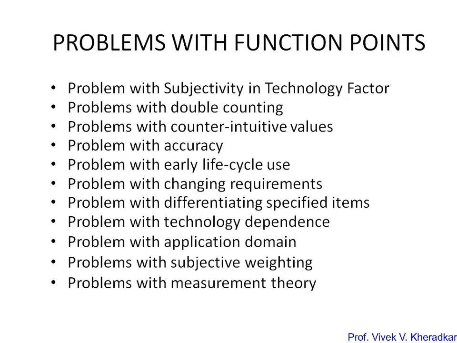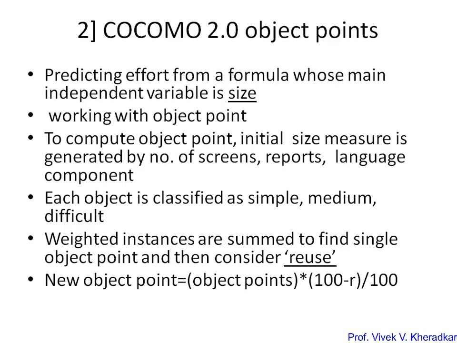So that's why researchers have shifted from function point measure to object point measure. The COCOMO model is for predicting effort from a formula whose independent variable is size. They investigated alternatives; as in function point, they measured lines of code as one measurement, but this is procedure oriented.